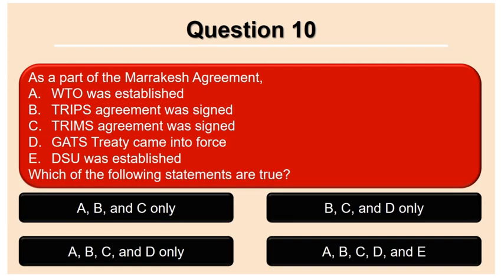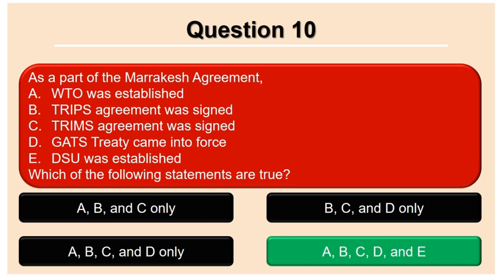As a part of the Marrakesh Agreement, A. WTO was established, B. TRIPS Agreement was signed, C. TRIMS Agreement was signed, D. GATS Treaty came into force, E. DAC was established. So which of the following statements are true? The answer is A, B, C, D, E. That means all are correct.